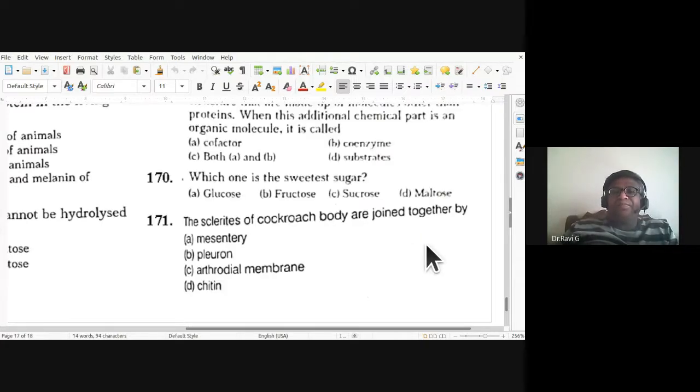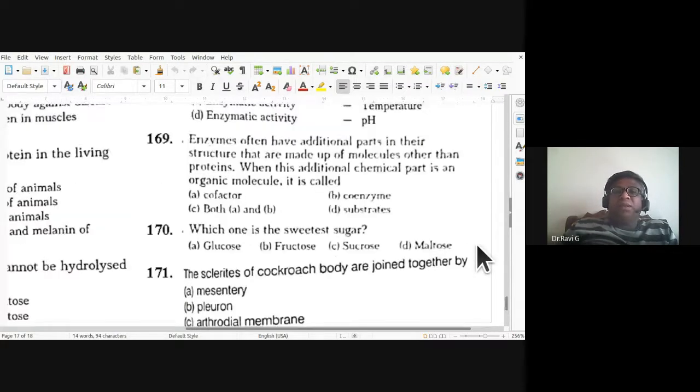169. Enzymes often have additional parts in their structure that are made up of molecules other than proteins. When this additional chemical part is an organic molecule, it is called cofactor, coenzyme, both A and B, or substrate. So what do we call it? It is called both cofactor and coenzyme.